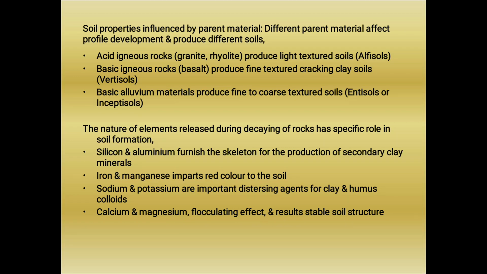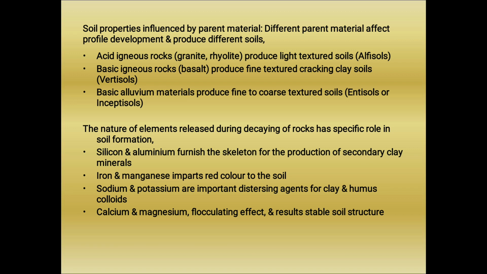Soil properties are greatly influenced by parent material. That means which type of rock is there, and which minerals are present in the rock, according to that profile development and type of soil get differentiated. Suppose acid igneous rock, that is granite, is there, that produces light texture soil, which we know as alfisol.